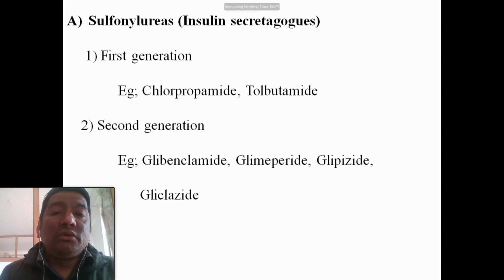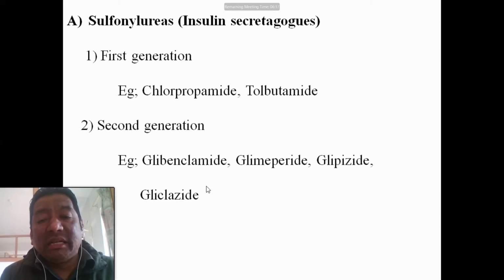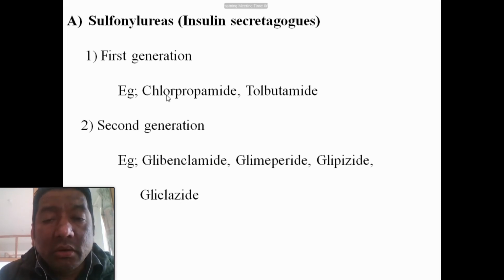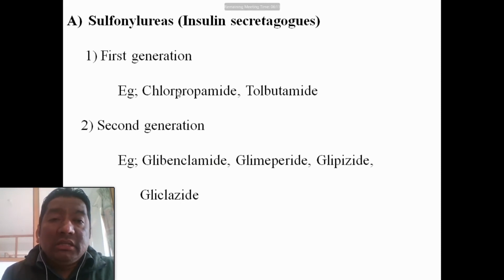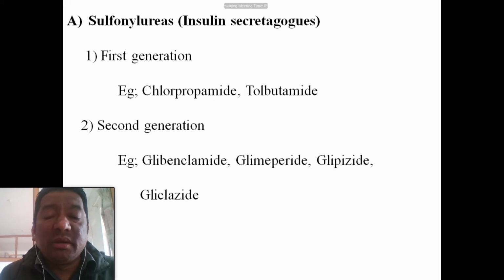There are two groups: first generation and second generation. The first generation drugs are chlorpropamide and tolbutamide, and the second generation drugs are glibenclamide, glimepiride, glipizide, and gliclazide. Nowadays, second generation drugs are the most commonly used rather than the first generation drugs, because sulfonylureas produce hypoglycemia. First generation drugs have a prolonged duration of action, are more potent, and are more toxic in terms of producing hypoglycemia.